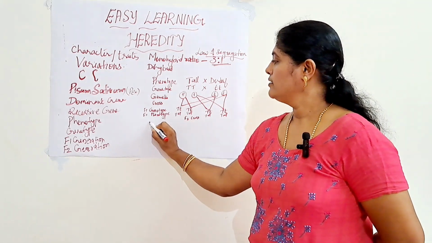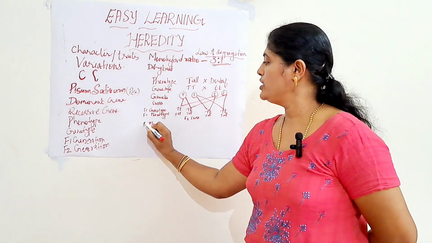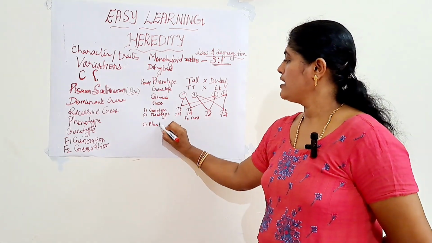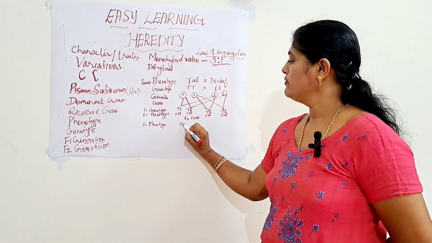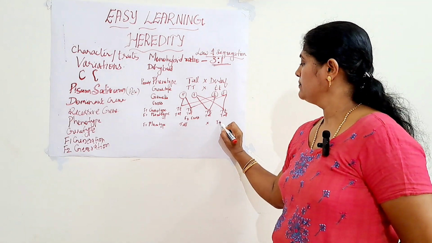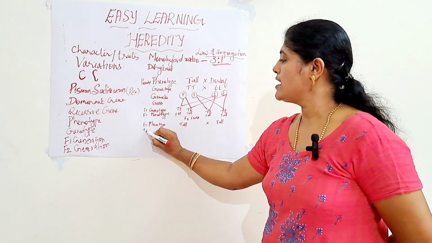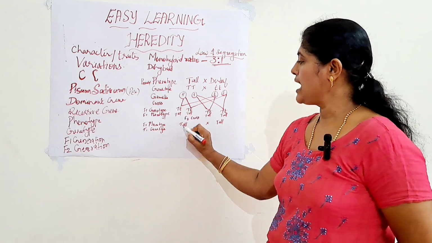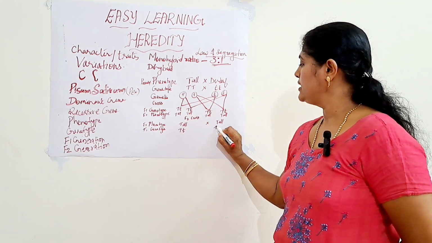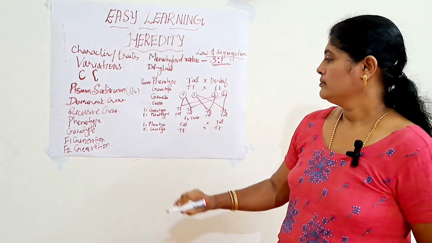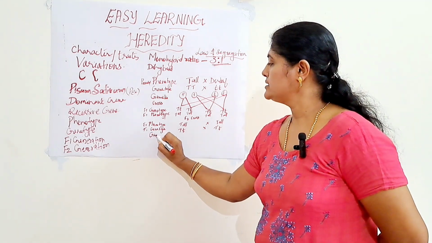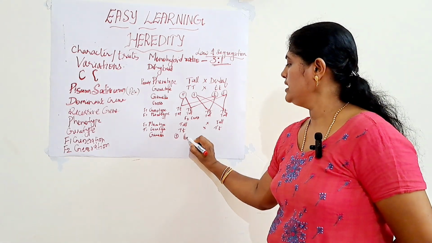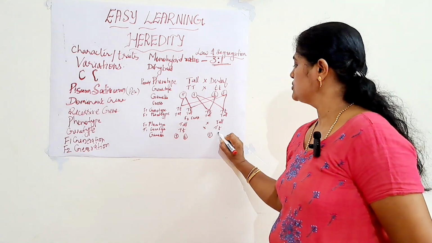In that, the parental phenotype is this, and the F1 phenotype we will write as tall into tall only. Okay. So next it is the F1 genotype. That is capital T small t into capital T small t. Next, we will write the gametes. So, capital T, small t into capital T, small t.